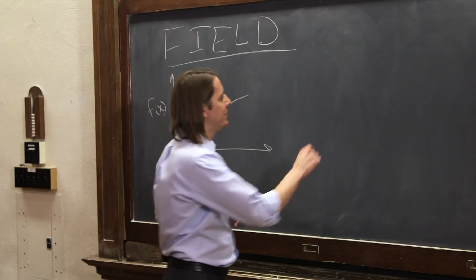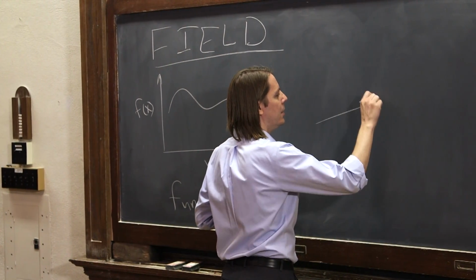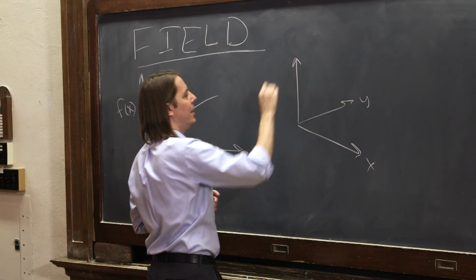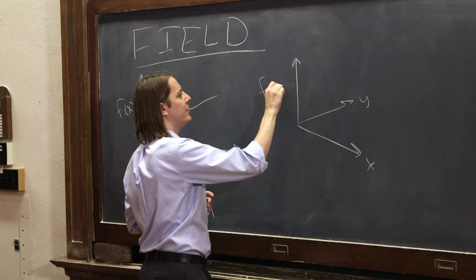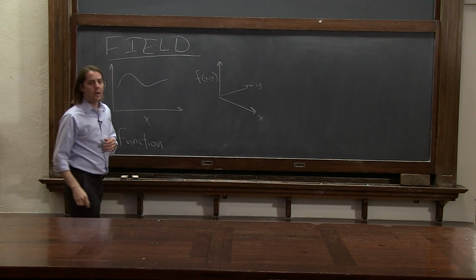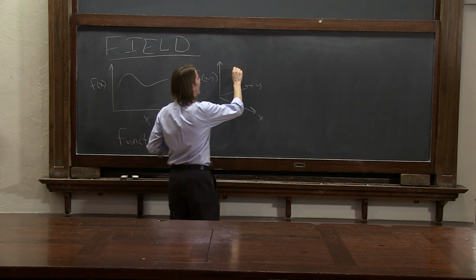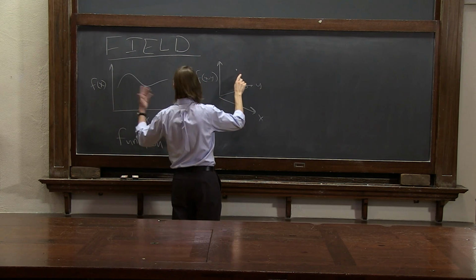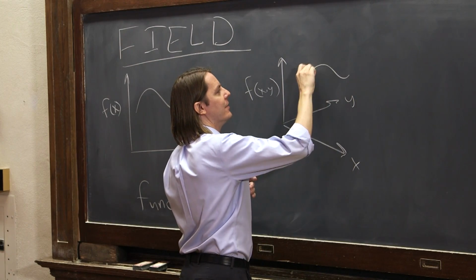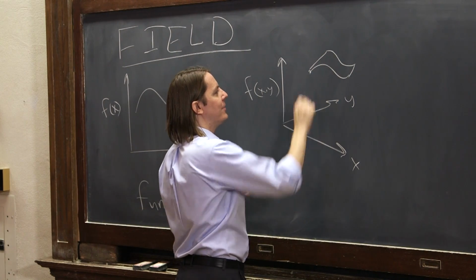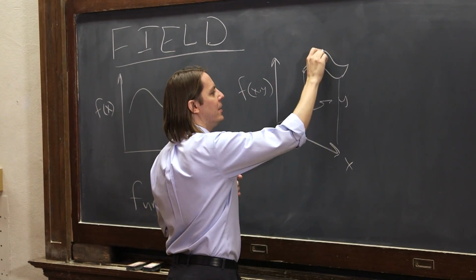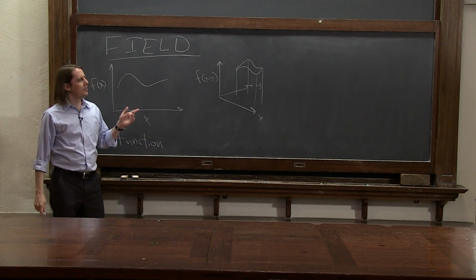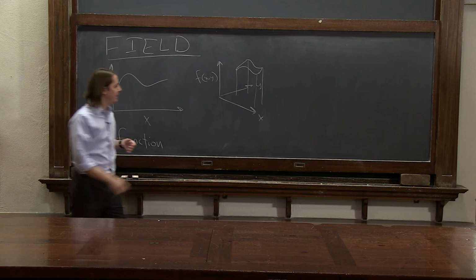What if we had a function of 2 dimensions? Here's y, here's x, but we could still plot f here, and it would be f of x and y. For each x and y, there could be a unique f. And it would make, if I plotted it, its height is f, just like I did here, but in 2 dimensions, it might look kind of like that. It might have a nice little shape like that, where each point here has a corresponding x and y. So what is that? That's a function in 2 dimensions, but I would call that a field.